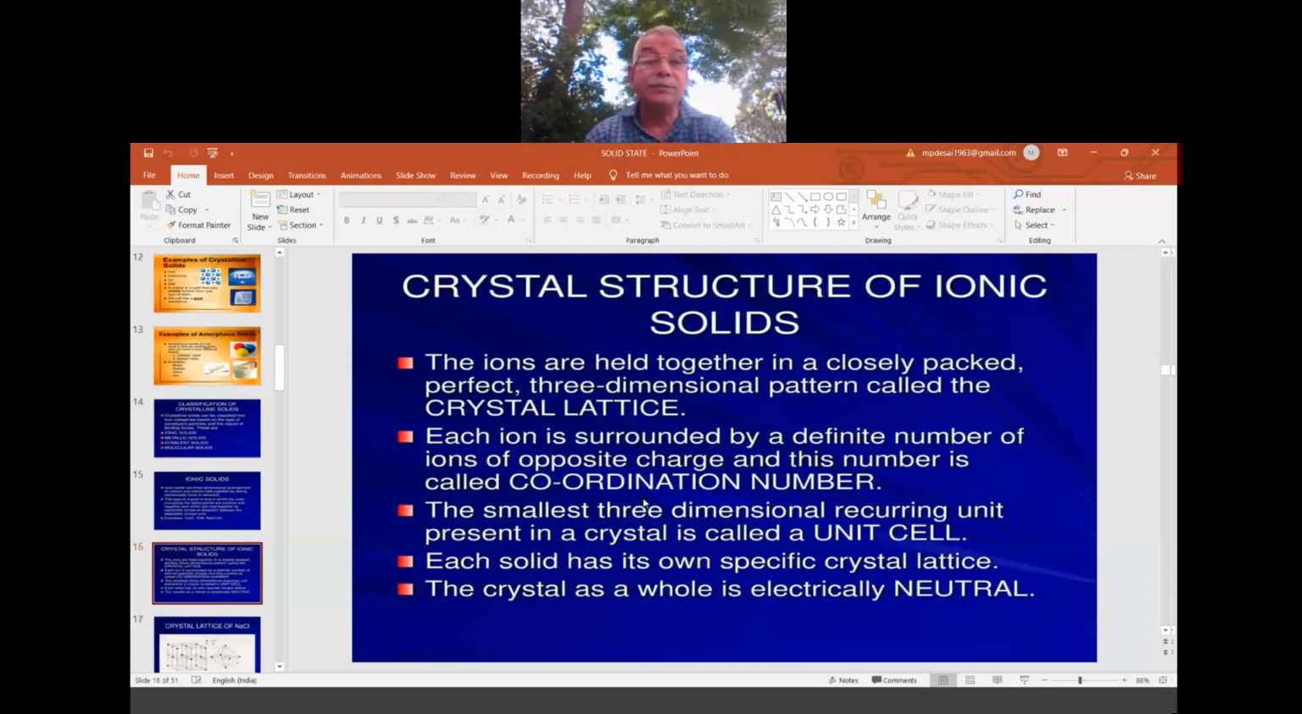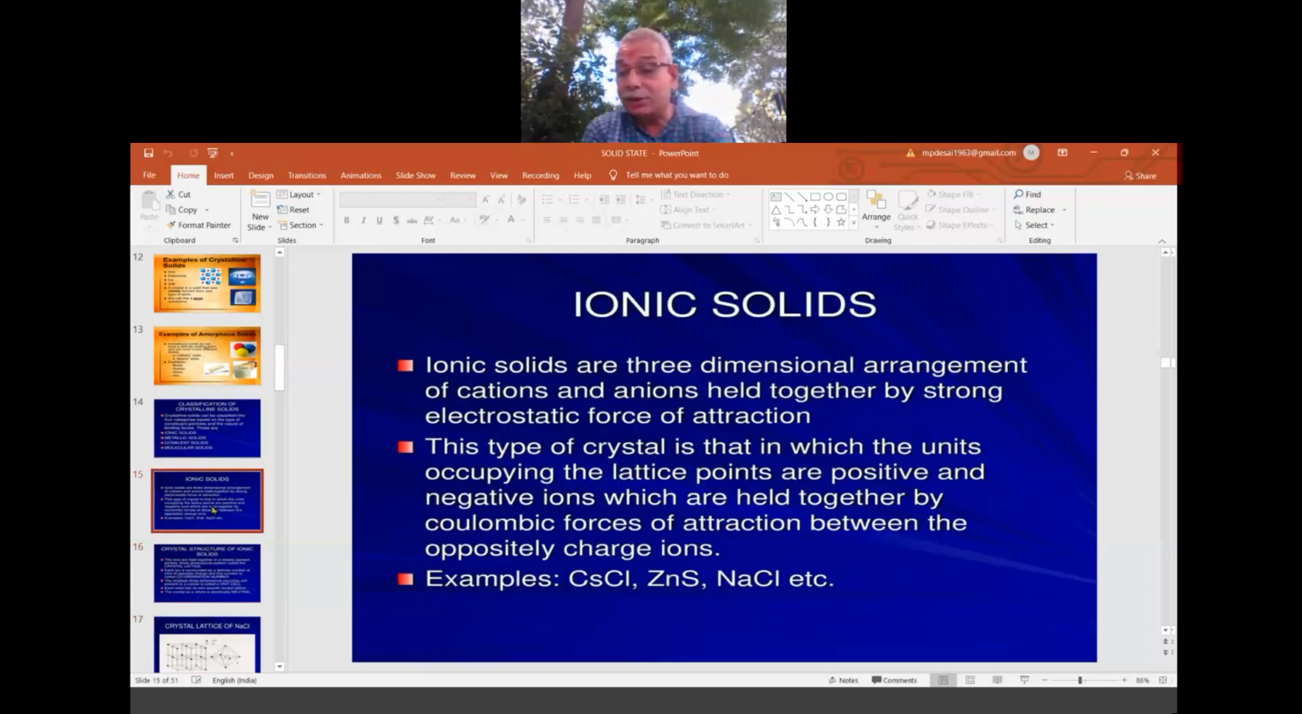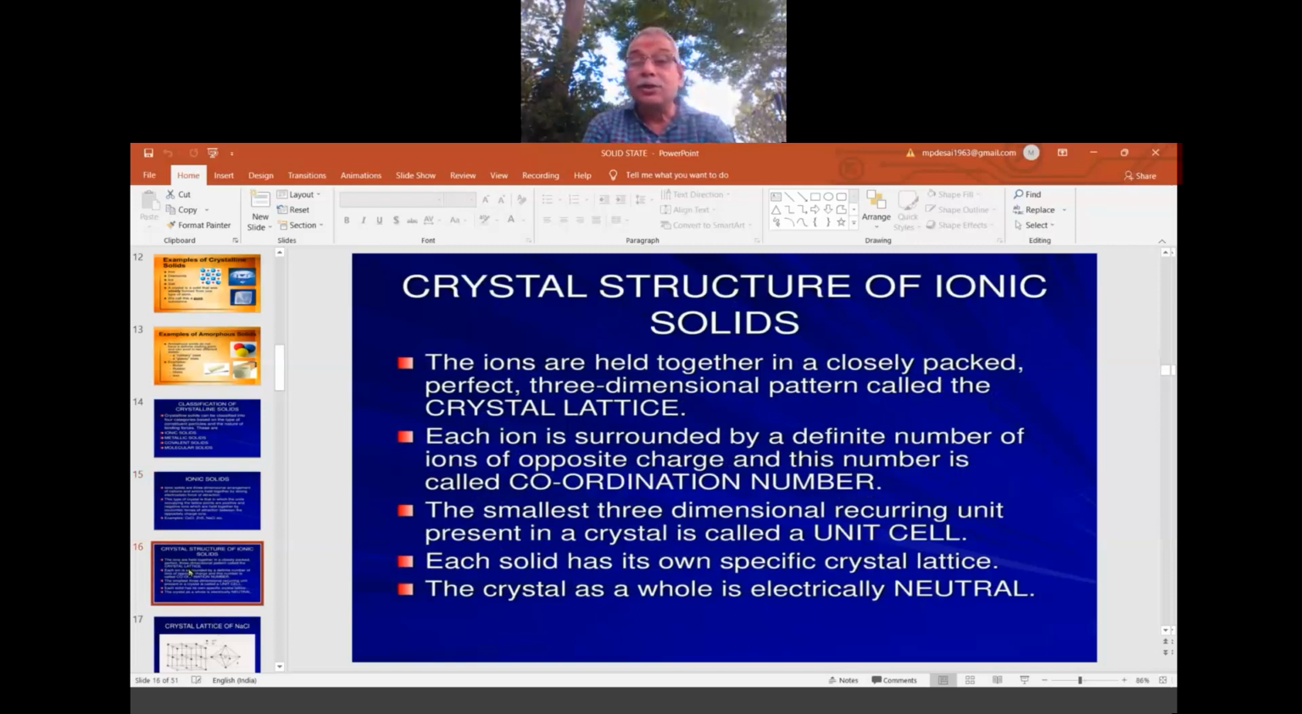Okay, already over ionic solids. Now one more. Crystal structure of ionic solids: the ions are held together in a closely packed, perfect 3D pattern. Okay, and that is called what? Lattice, crystal lattice. I told already.